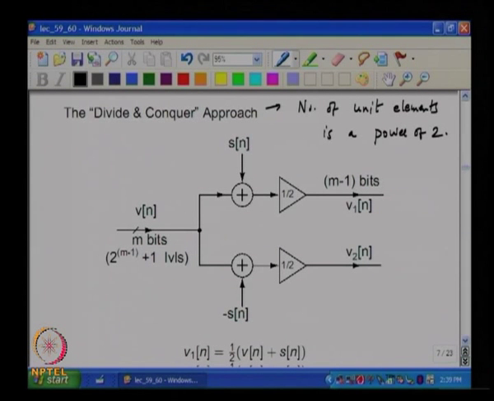Okay. So let us do one thing. We need to split this, let us say we want to split this into two sequences which are 1 bit smaller, correct.